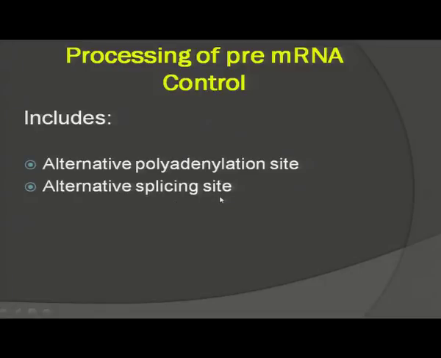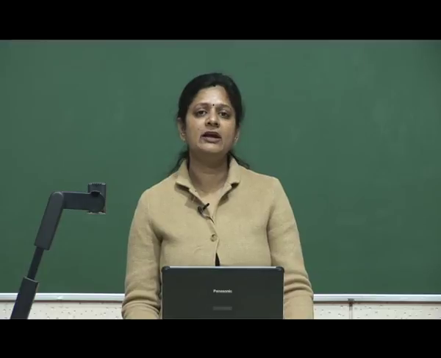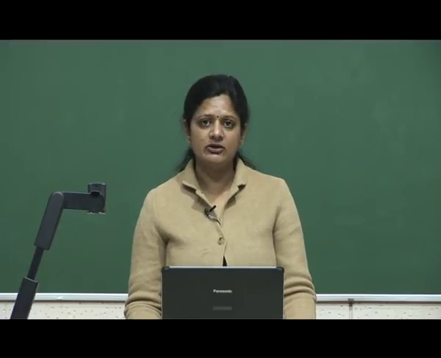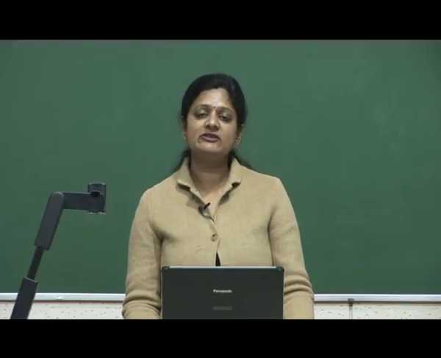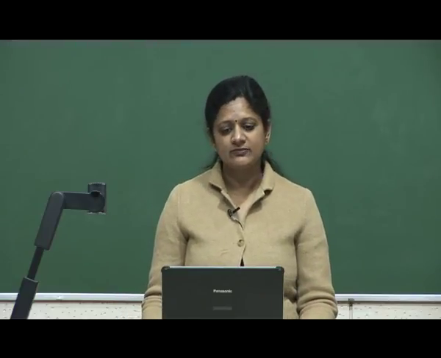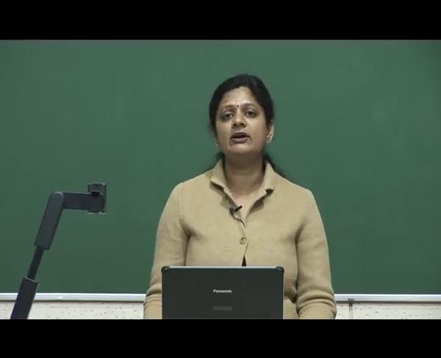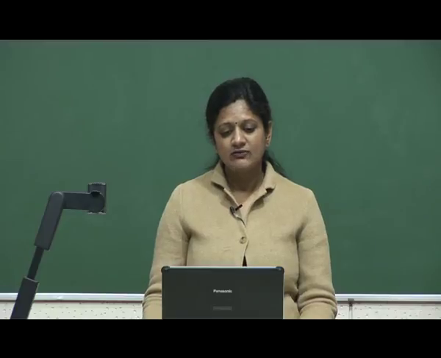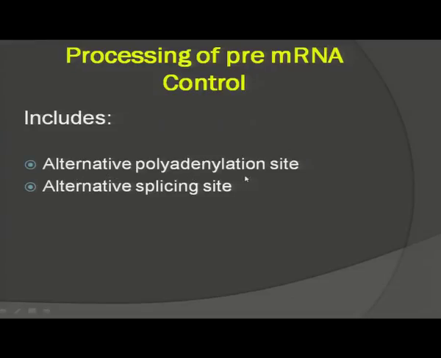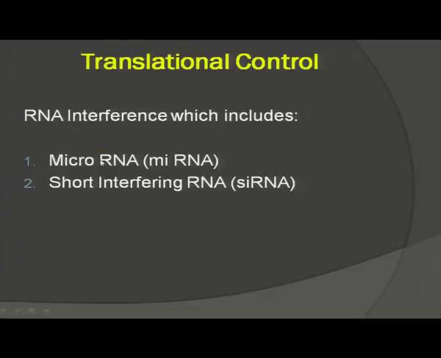For a particular protein, if there are 5 exons and 5 introns, and the same enzymes are being synthesized by the same genes, but there are 4 exons with the 5 introns, in those cases, there is alternative polyadenylation site and there is alternative splicing site. These can be controlled during the processing of pre-messenger RNA into mature messenger RNA.